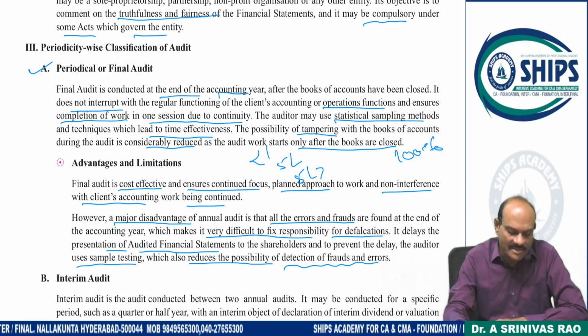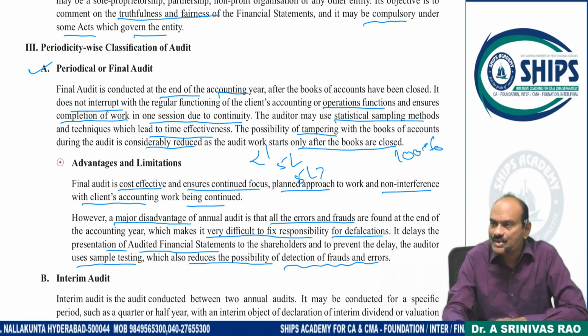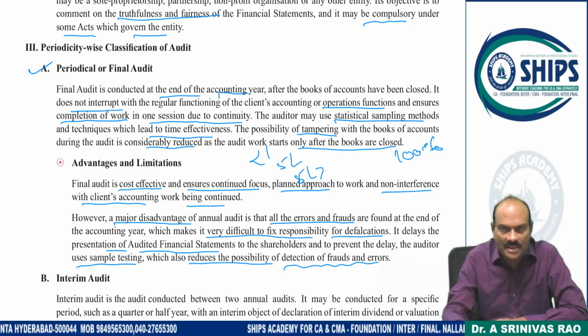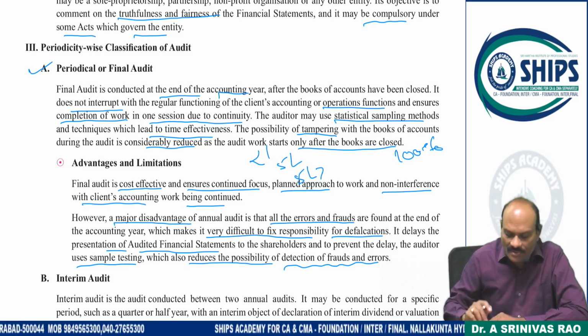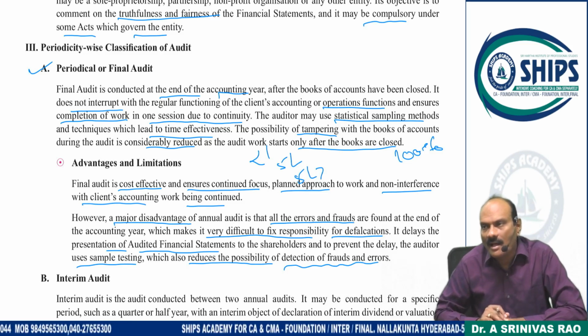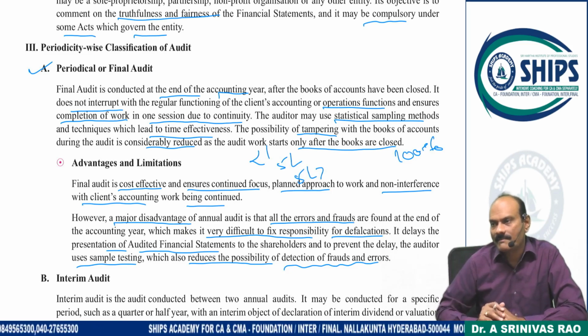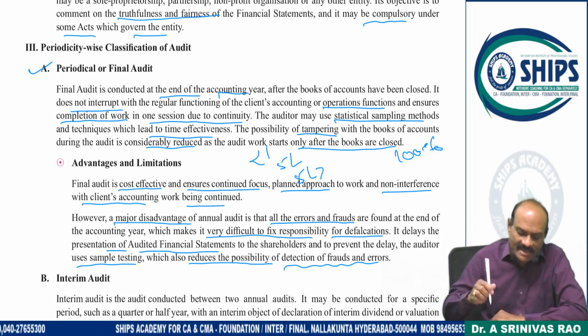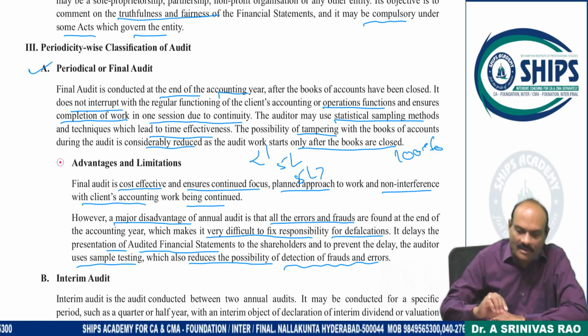Despite some disadvantages, annual audits are there for sole traders and partnership organizations; they are going for this. This is about periodic or final or annual audit. Clear? So in this case, what are examples? Simple way, the conclusion we can draw.